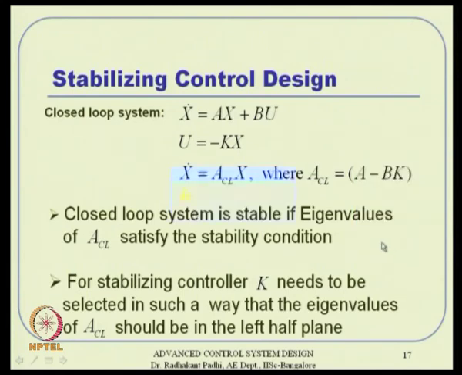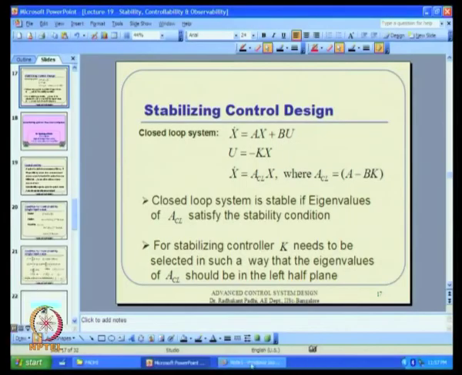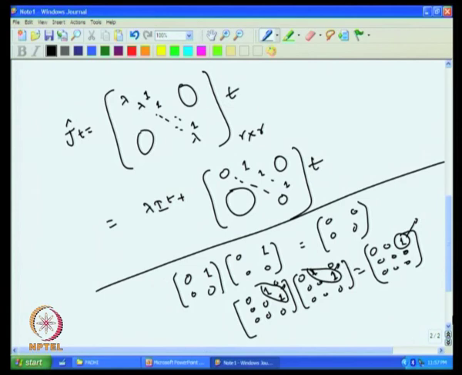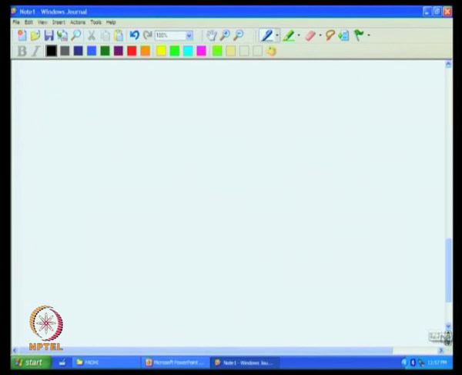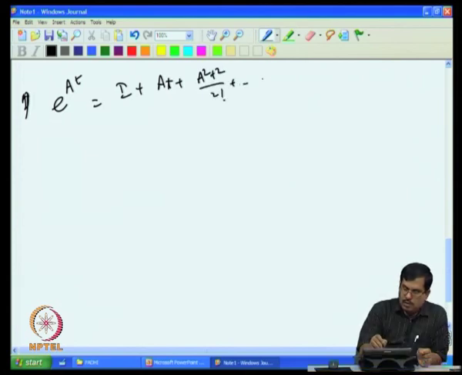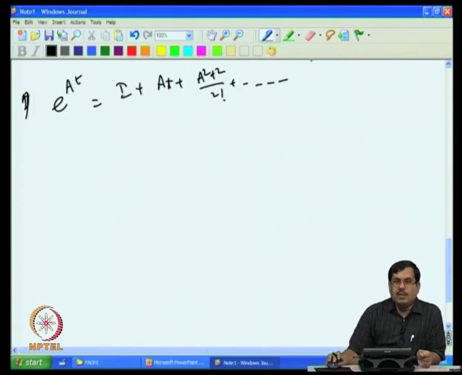Let us say last class we discussed e to the power At. There are various ways of evaluating it. The first one is nothing but I plus At plus A squared t squared by 2 factorial. That is the series, by definition. If your A matrix happens to be idempotent, at some point this series truncates, and then it gives you the accurate result; otherwise this is always an approximate result.